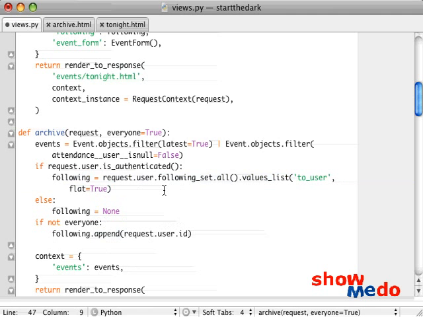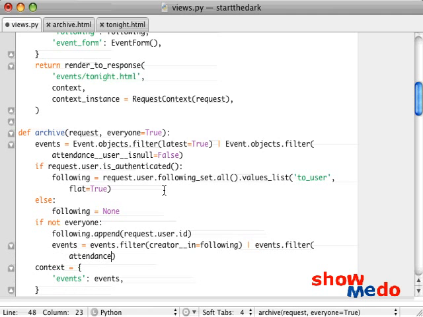So then what we can do is we will say events equals events.filter creator in equals following. So anyone who has created an event, or events.filter attendance user, so the person who's attending the event is in following.